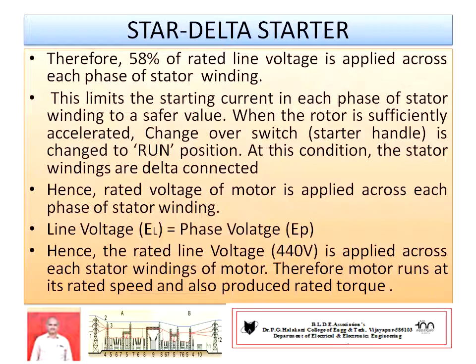Hence, in this manner, the rated voltage of the motor is applied to each phase of the stator winding, because in delta connection, line voltage equals phase voltage. Hence, each phase of the stator winding is applied by its rated line voltage. Hence, definitely the motor will run at its rated speed and produce the desired torque.